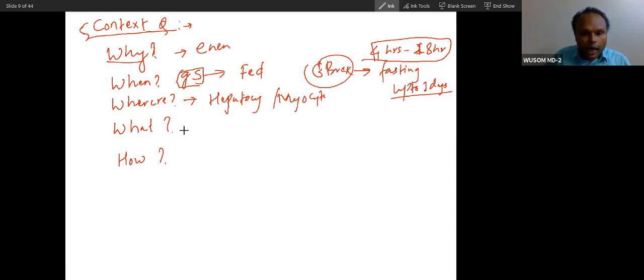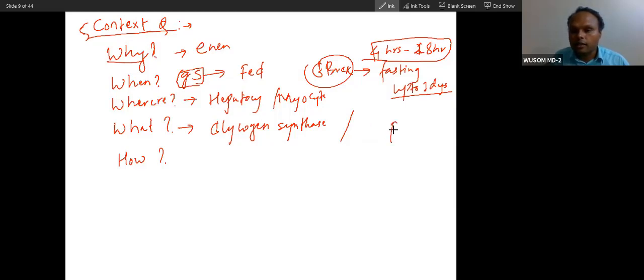So what are the enzymes and coenzymes? The enzyme of glycogen synthesis is very simple. We call it glycogen synthase. And the enzyme of glycogen breakdown we call phosphorylase. I have told you in the enzyme topic about phosphorylase.